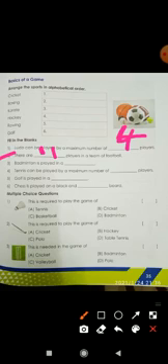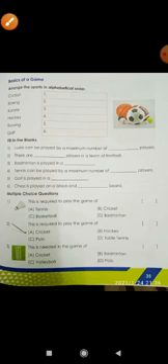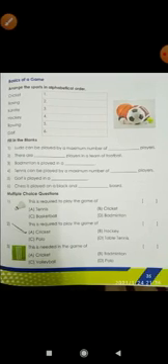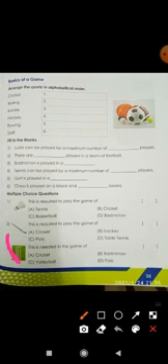Now, badminton is played in a, such an easy answer. Badminton, naturally it is played in a badminton court. What is it called? Badminton. The spelling is already given. Correct? It is badminton court.